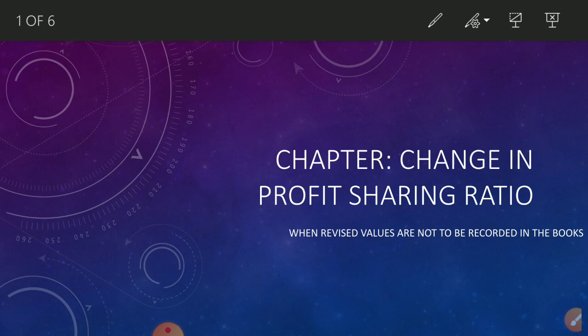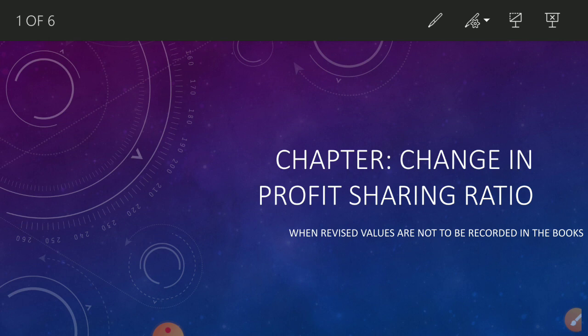So as a recalling section, I am telling all these things because we discussed them in the earlier classes. Today we will study the next case, when revised values are not to be recorded in the books. The previous day we discussed when revised values are to be recorded. Revised value means the new value.